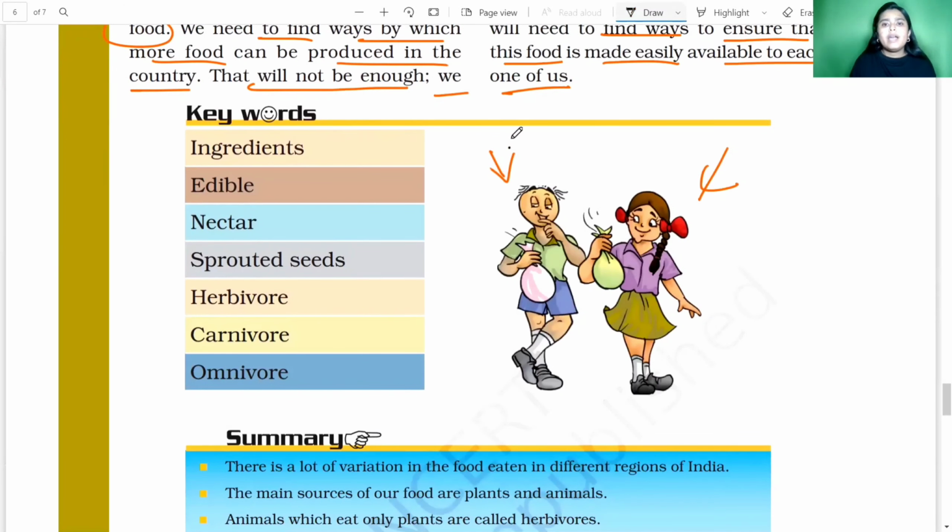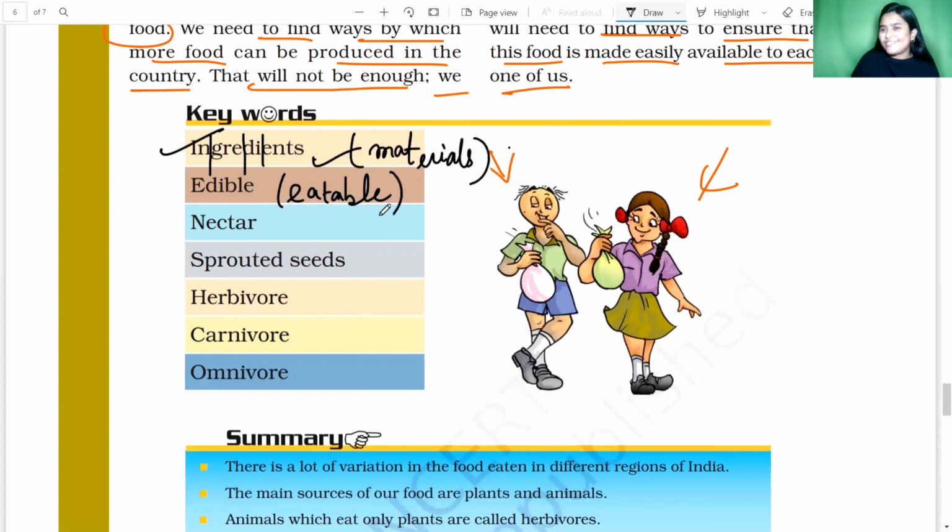Now, while reading this whole chapter, we have learned some nice and new words. So these new words, first one is ingredient. So spell with me: INGREDIENTS. Ingredients. So you can study like this: INGREDIENTS. Ingredients. Then edible. What do you mean by edible? Edible means eatable. Ingredients means materials. We already studied this, right, students?